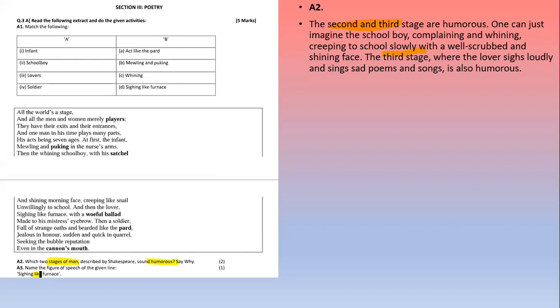We'll see the last question. Sighing like furnace. So here, which figure of speech is this? Because here the word like is used. So here sighing is compared with furnace. So when like is used to compare 2 different objects or things, that is your simile. We'll see the next.